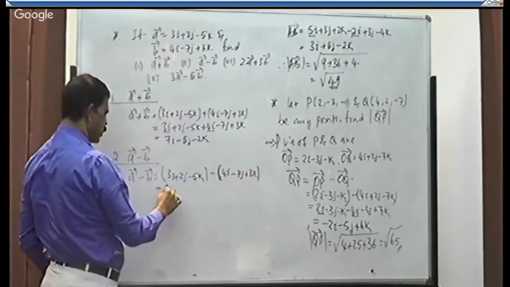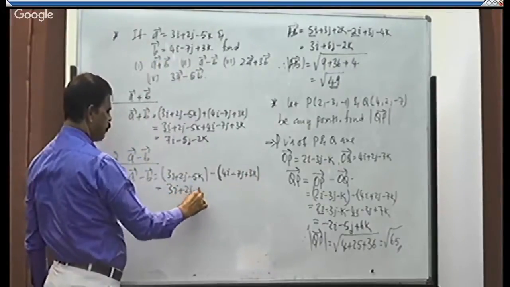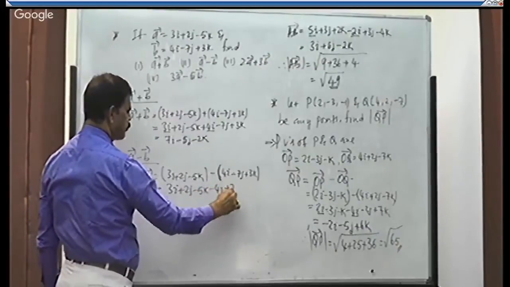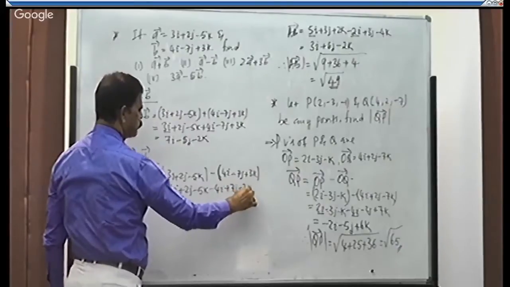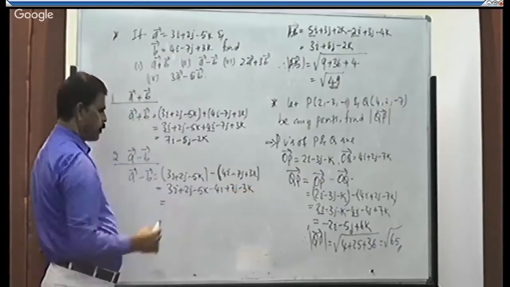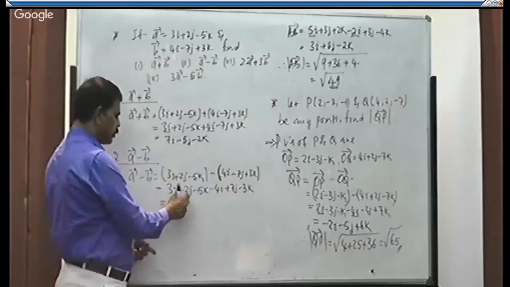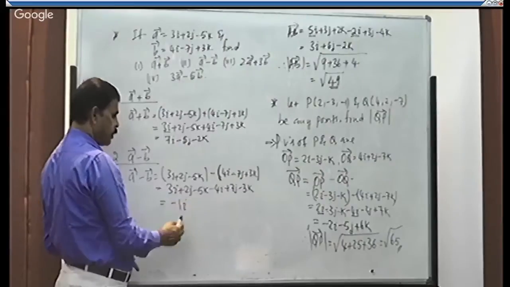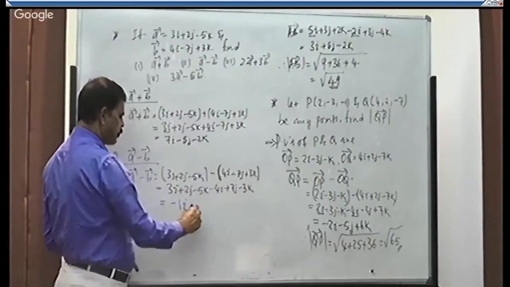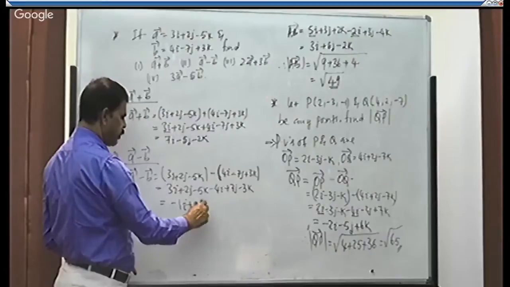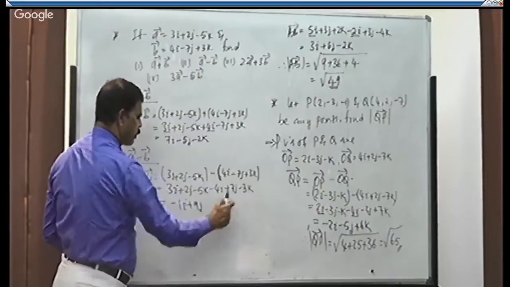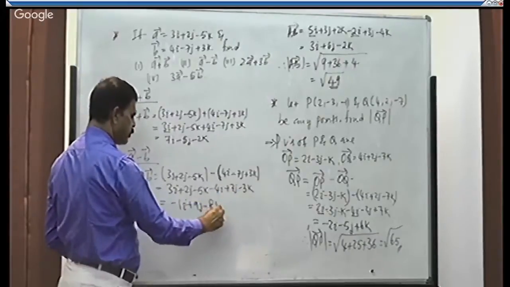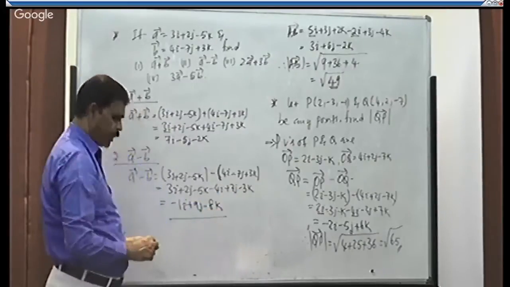Now open the bracket. 3i plus 2j minus 5k minus 4i, minus of minus plus 7j, minus 3k. Repeat the same thing. Take common terms. 3i minus 4i, what is the difference? Minus 1i. Plus 2j plus 7j, it is plus 9j. Minus 5k minus 3k, same signs are there. Just add them. 5 plus 3 is 8k. This is what? A minus B.